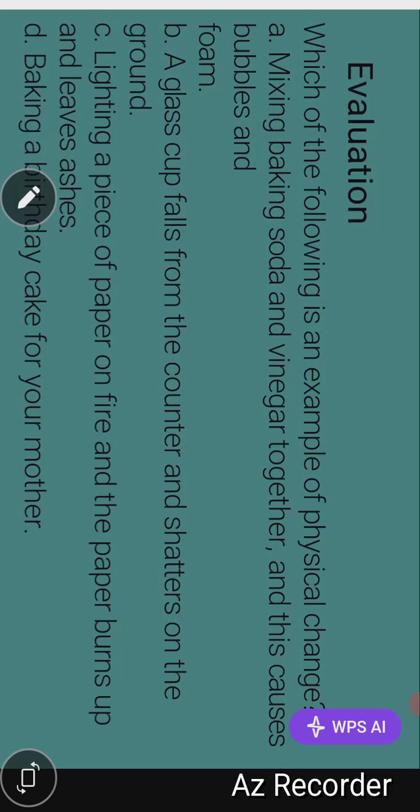So let's look at this evaluation. Which of the following is an example of a physical change? Mixing baking soda and vinegar together.